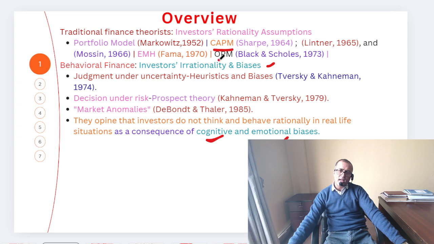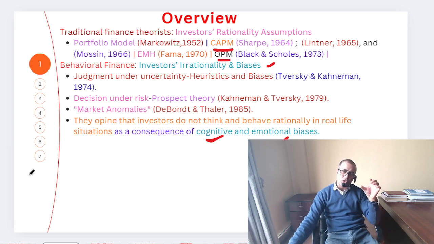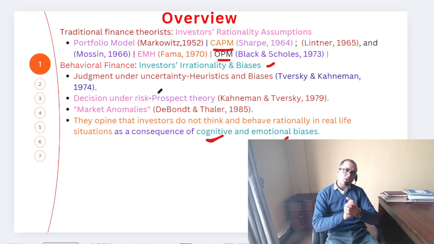And Fama is also called the father of modern finance. The next one, friends, is the option pricing model, also known as the Black-Scholes model, which was discussed in 1973.